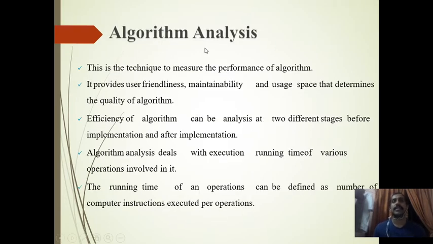Algorithm analysis. So this is the topic that we are going to study. How to analyze a problem. I told you, for the same problem we can have different types of algorithms. So which is better? Which is the best algorithm? How will we decide that? For that we want to analyze the algorithm.